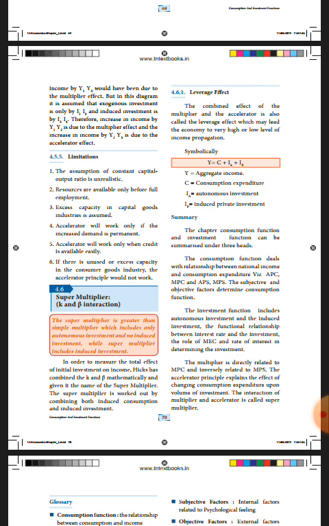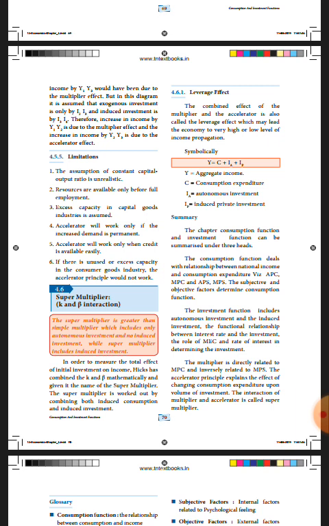Now the summary slide. What we have learnt in the lesson is given. In this chapter, consumption function and investment function, we have finished. Last conclusion slide: the consumption function is the relationship between national income and consumption expenditure.